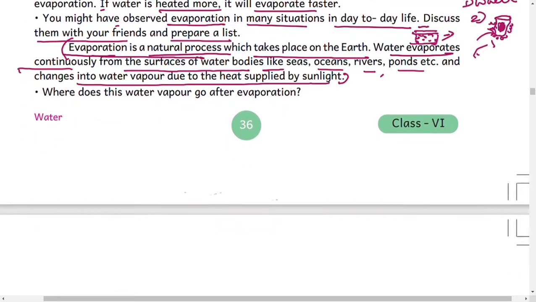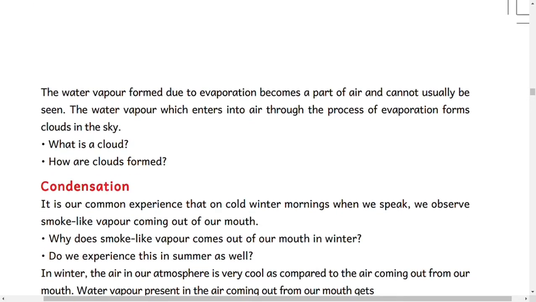Water vapor formed due to evaporation becomes a part of the air and cannot usually be seen, but it is a continuous process. How water is converted into vapor, we can't see. Clouds we can see in the sky, but water vapor we can't see with our eyes.